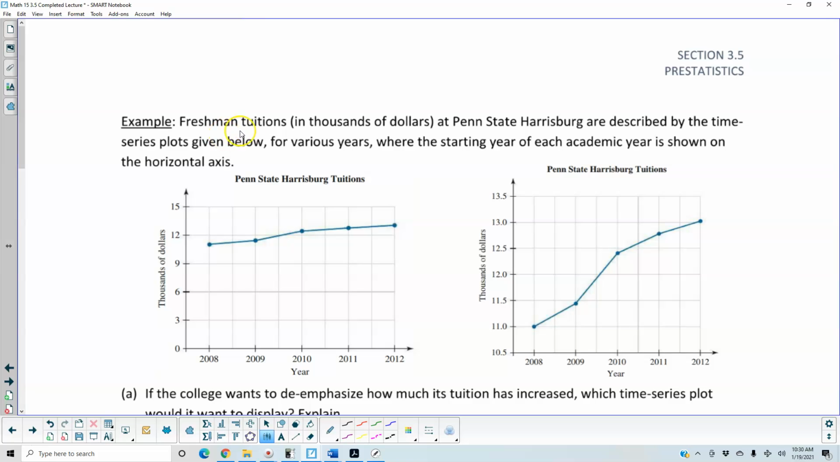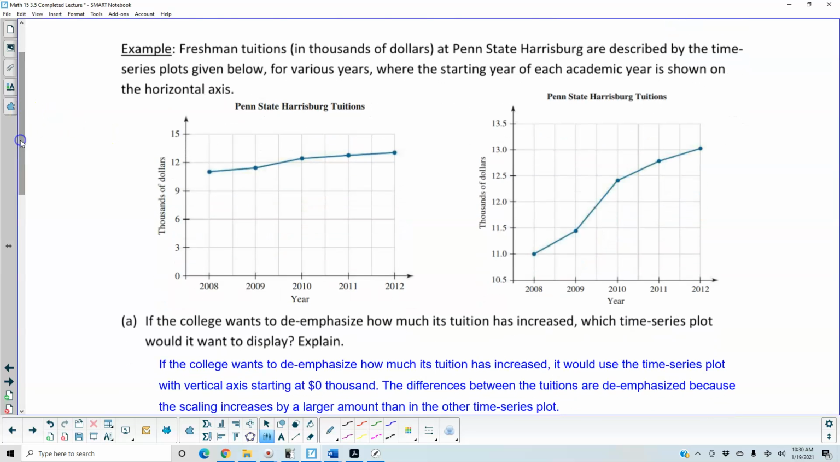Next example. Freshman tuitions in thousands of dollars at Penn State Harrisburg are described by the time series plots given below for various years, where the starting year of each academic year is shown in the horizontal axis. So here's our horizontal axis for this first graph on the left. It goes from 2008 all the way to 2012. And if you look at the thousands of dollars, this goes in increments of 3. From 0 to 3, 3 to 6, 6 to 9, and so on. On the right side, again, we have the same years. And this starts at 10.5, going to 11, so it's in increments of 0.5 thousands of dollars.